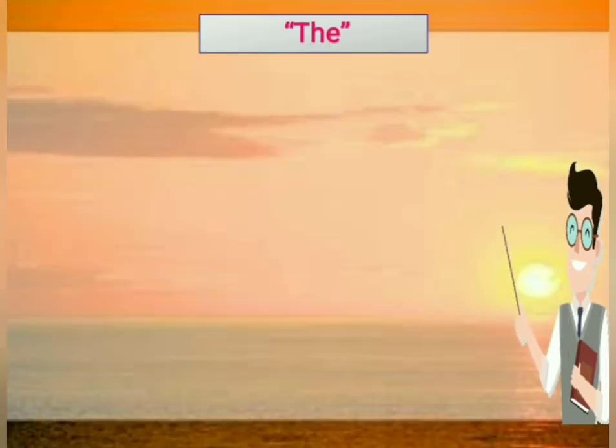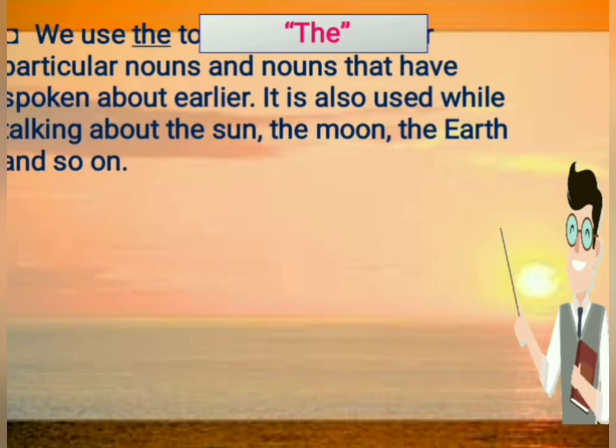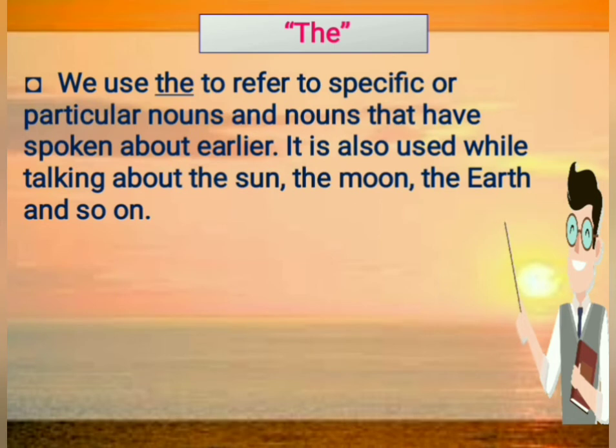Now let us see the next article and its uses. And the next article is the. We use the article the to refer to specific or particular nouns and nouns that have been spoken about earlier. It is also used while talking about the sun, the moon, the earth, and so on.